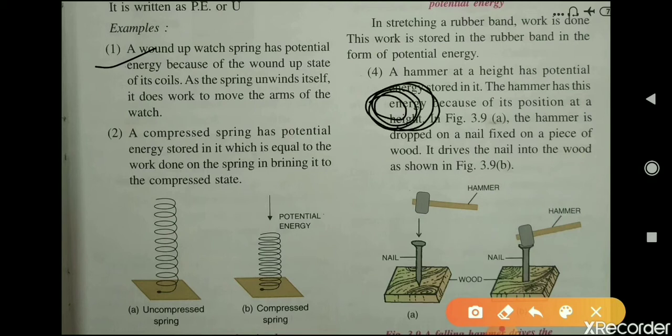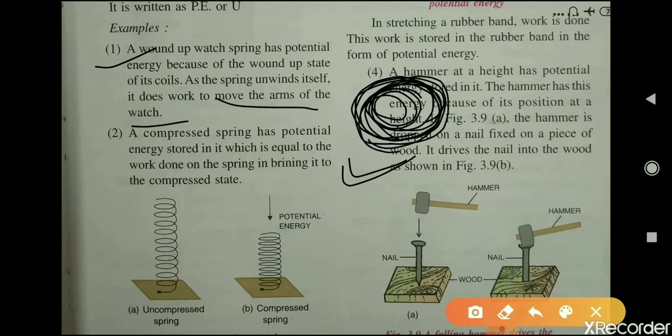While winding up, we are doing some work on this coil to bring it to the wound up state, and that work done is stored in the form of potential energy in this spring. When it unwinds itself, it will move the arms of the watch because of the potential energy stored in this wound up spring.